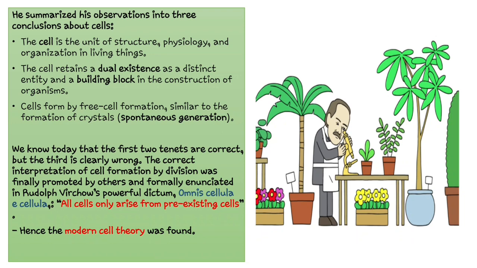So cells are the initial elements to build the whole organism. If animals exist today, it is obviously because of cells. If you go deeper into biology, you will observe that even we are made up of millions of cells. That was the second conclusion. And the third, most unaccepted conclusion was that cells form by free cell formation, similar to the formation of crystals, that is, spontaneous generation.